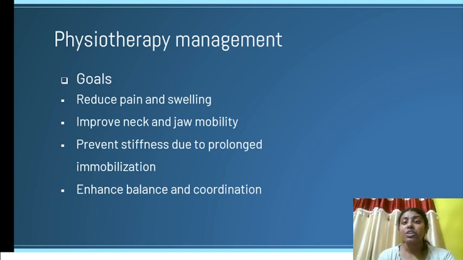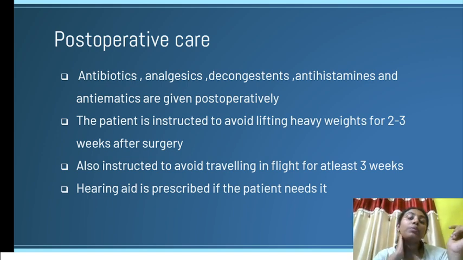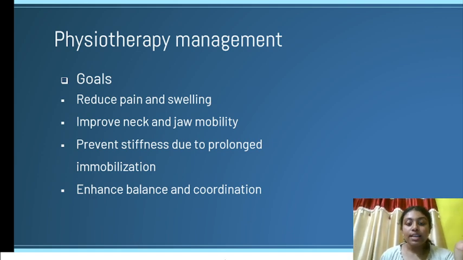So main problems faced by the patient are pain as well as swelling. Then jaw mobility will be reduced as well as neck mobility is reduced due to immobilization after surgery. Then we have balance issues, which can cause tinnitus, vertigo, that is balance issues, balance as well as coordination. Also stiffness of the TM joint is present. So the goals are to reduce pain and swelling, improve neck and joint mobility, prevent stiffness due to prolonged immobilization, enhance balance and coordination. So we have interventions also according to them,